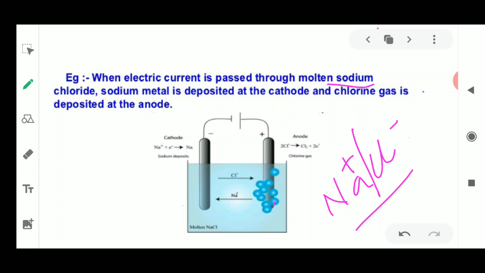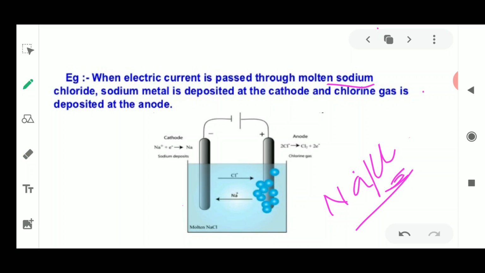Sodium, as it is positively charged, is attracted towards the negative electrode, and the chlorine ions, which are negative in nature, are attracted towards the positive electrode. The chlorine will be formed in the form of bubbles, which we can see inside the vessel. This is very helpful in this electrolytic reduction.